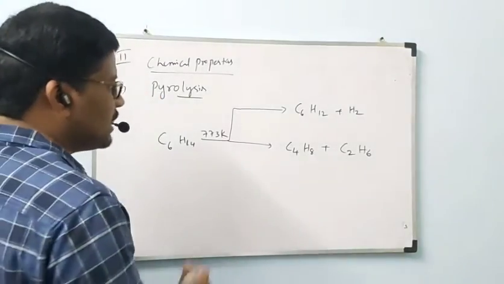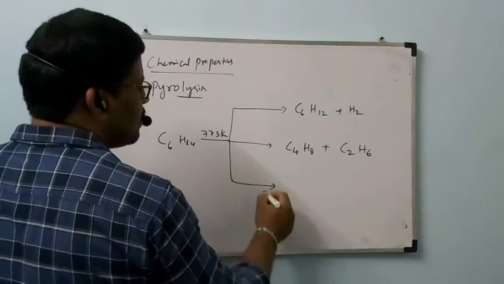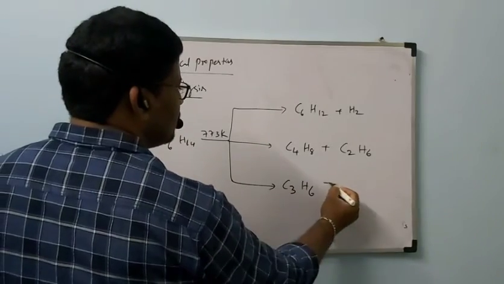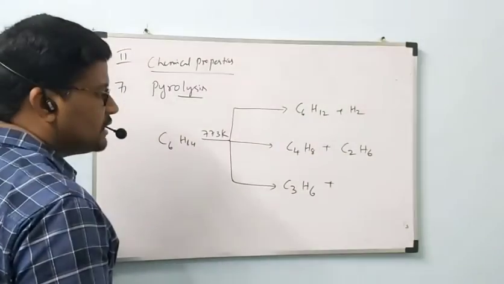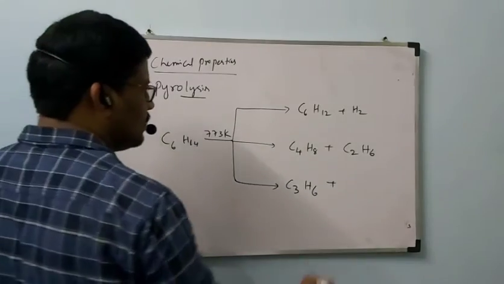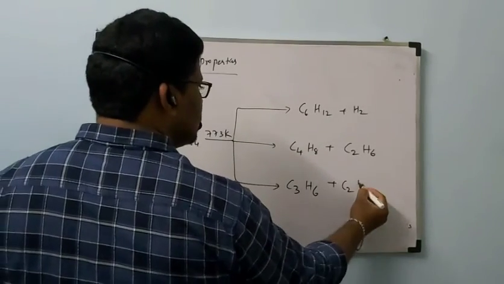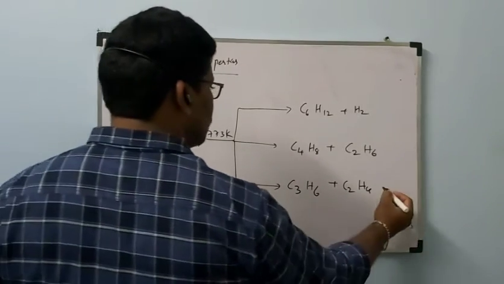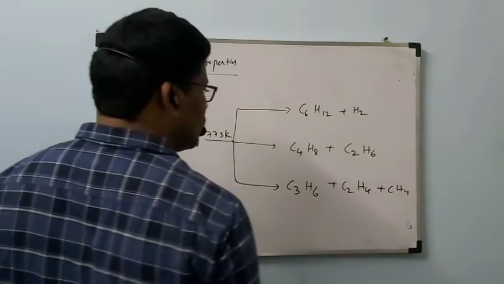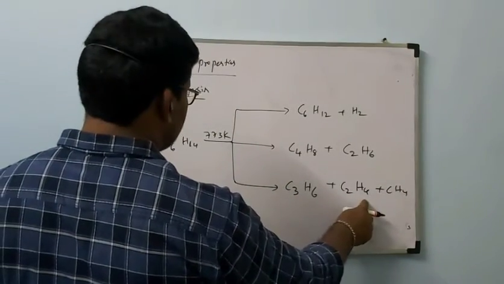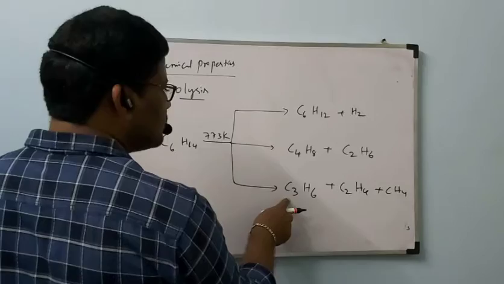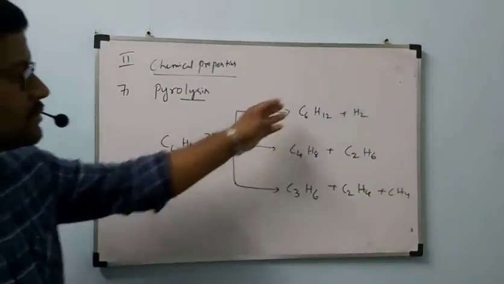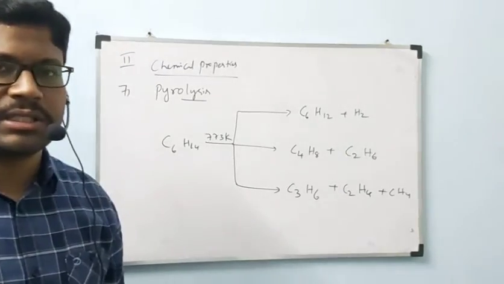Another possibility, C3H6 plus C2H4 plus CH4. 6 plus 4 is 10, plus 4 is 14. 3 carbons, 2 carbons, 1 carbon make 6 carbons. So any possibility is possible here under pyrolysis.